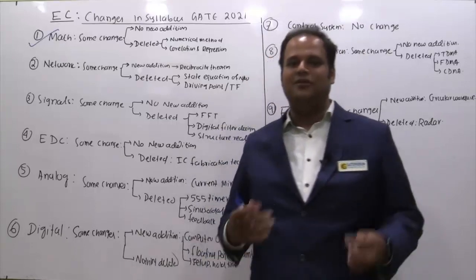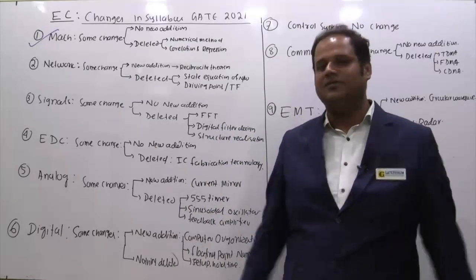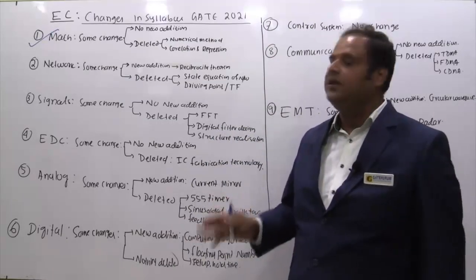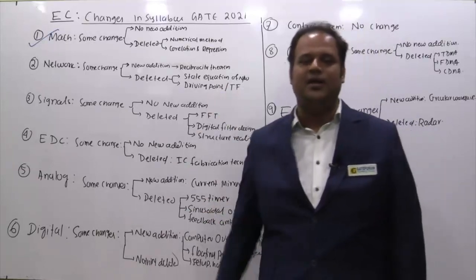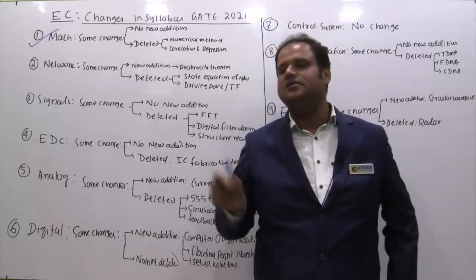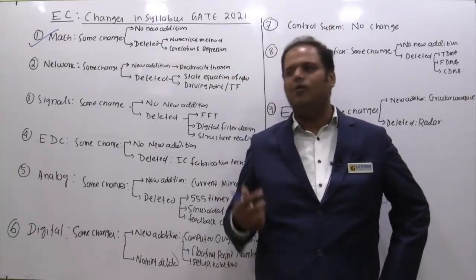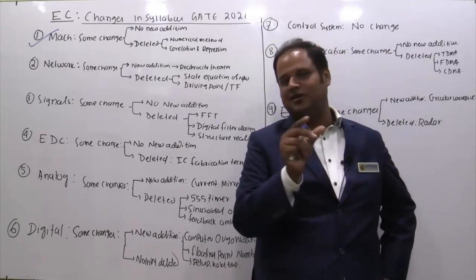I believe most of the faculty and students, even if it was not in the network theorem chapters, used to study this. In case you have skipped it, you should go through the reciprocity theorem. This is the only new segment I can see. Apart from this, if you compare, you will find some other changes, but those will not be counted, like in AC networks, power factor, where some new terms were given.